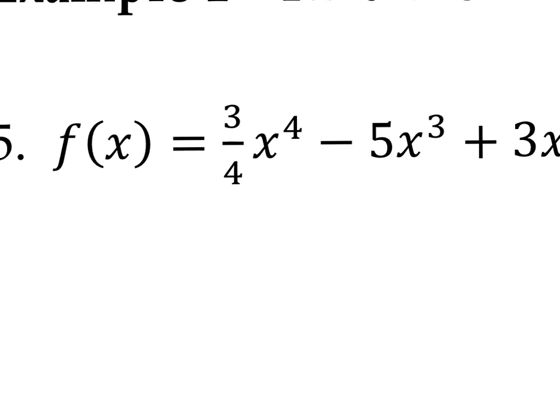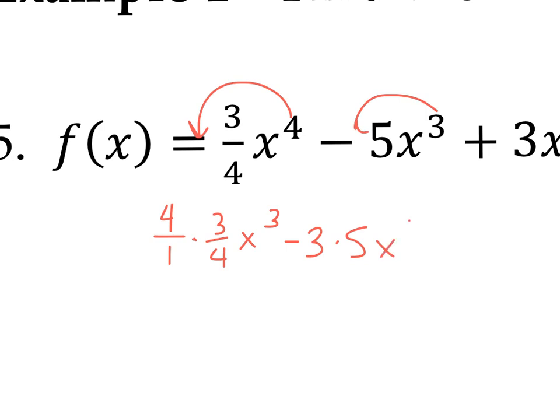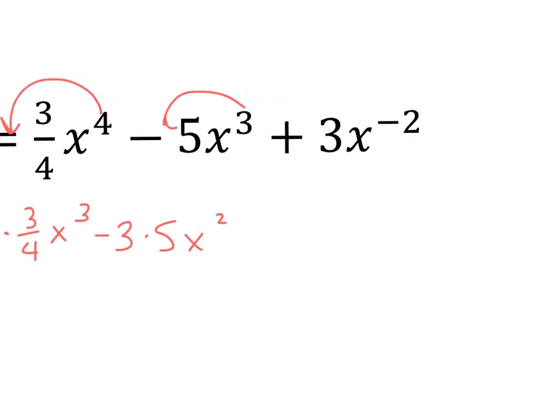If we use the power rule and pull it in front, I get 4. I'm going to write it as a fraction, 3 over 4, times x to the third. Then 3 is going to come in front, so minus 3 times 5x squared. You've got to be careful here.